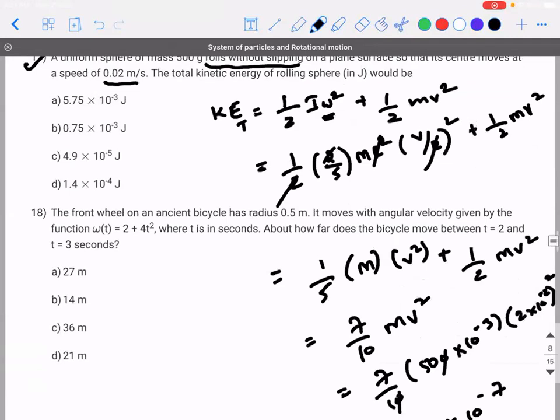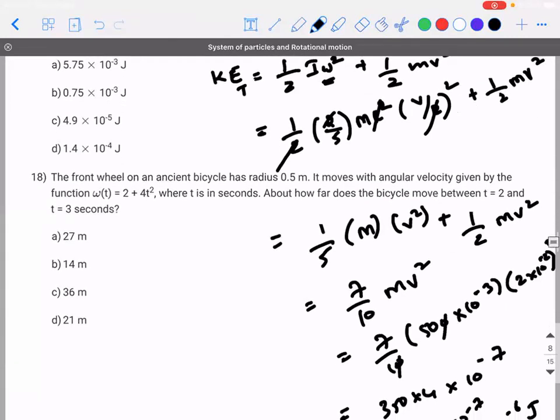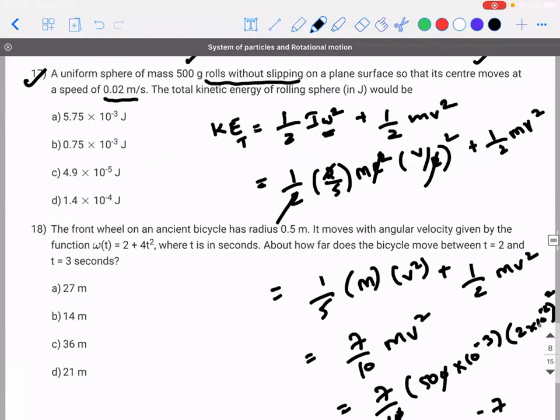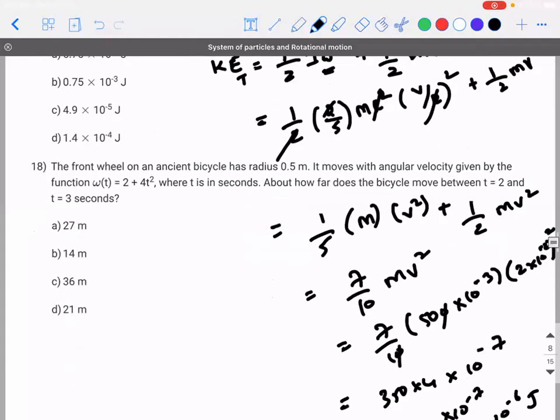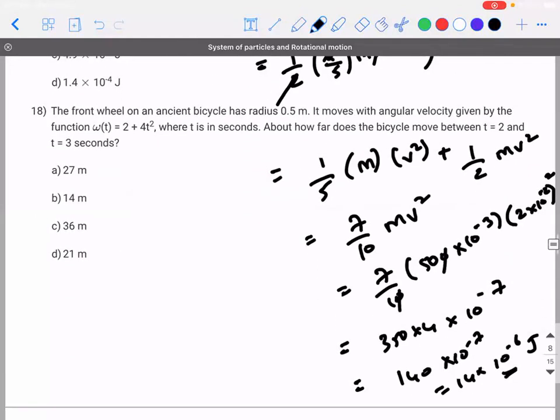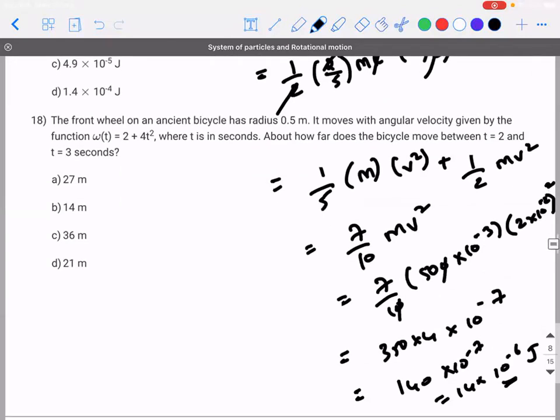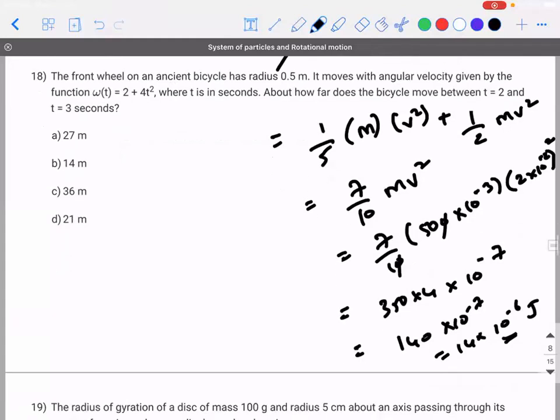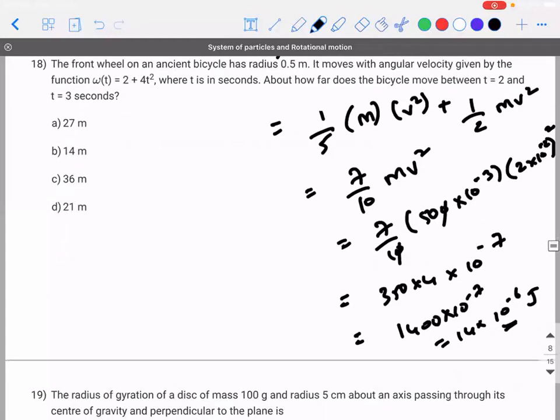Is there an option like this? So it should be 1.5 into 10 power minus 5. Did I miss anything? So 350 into 4, yes, 1400. Then 1.4, then this is right.